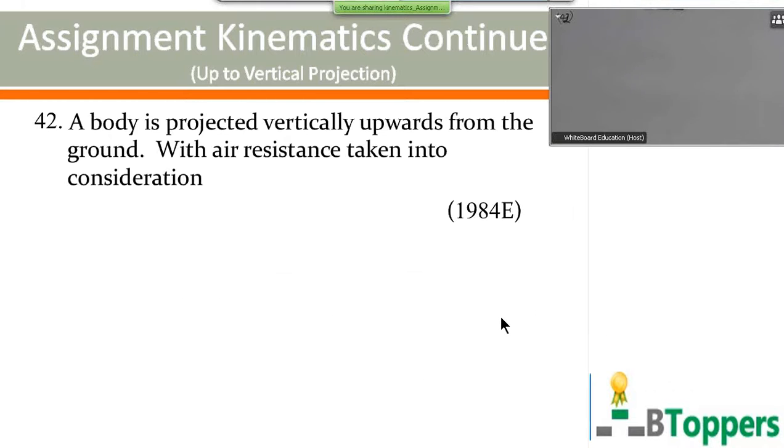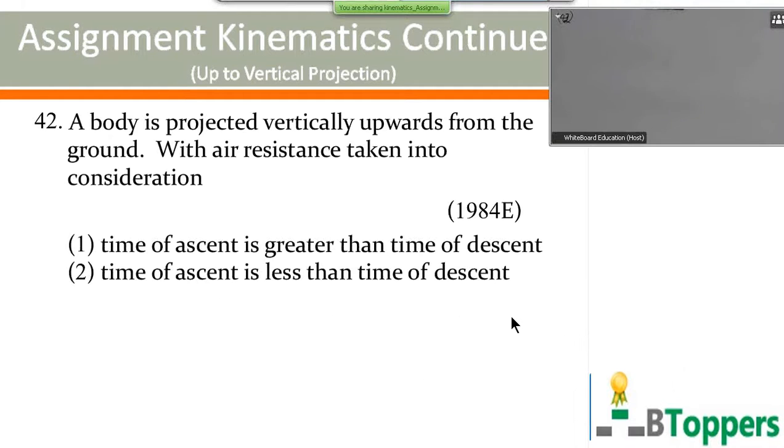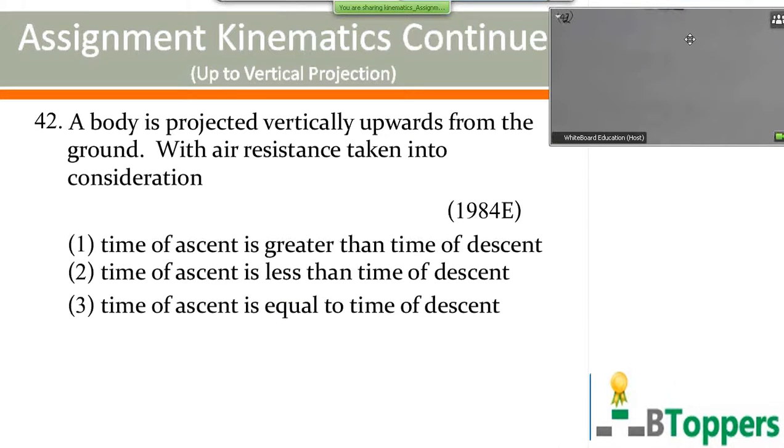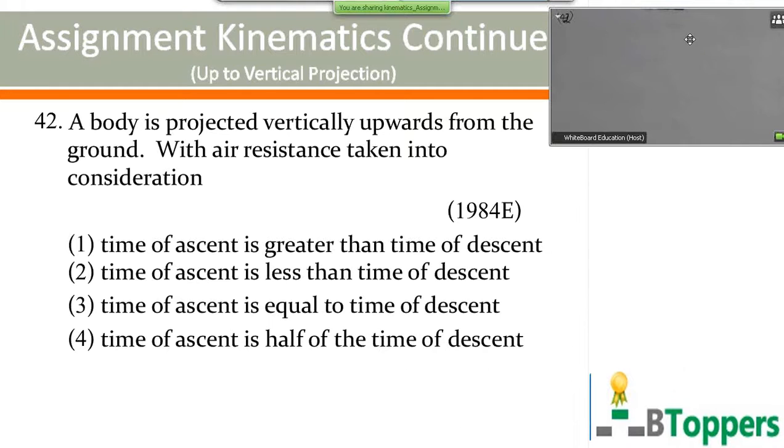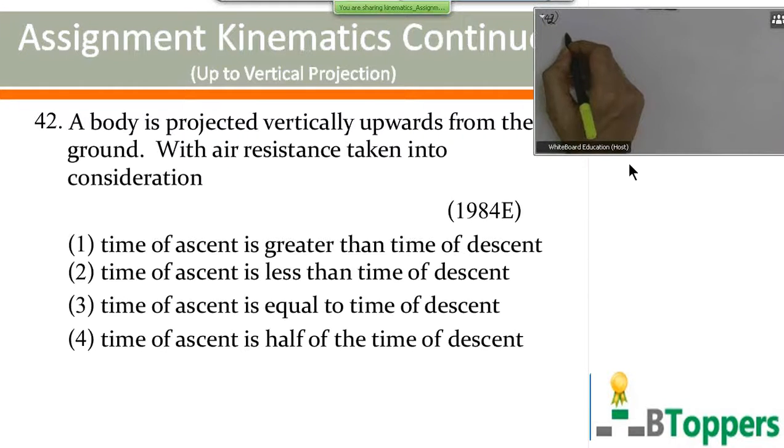A body is projected vertically upward from the ground with air resistance taken into consideration. First option, time of ascent is greater than time of descent. Second option, time of ascent is less than time of descent. Now if air resistance is absent, then time of descent will be the same as time of ascent, as we had discussed earlier. But when there is air resistance, there will be an opposing or retarding force due to air resistance, which acts opposite to the direction of the motion.